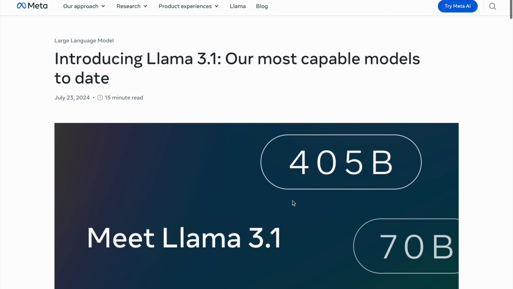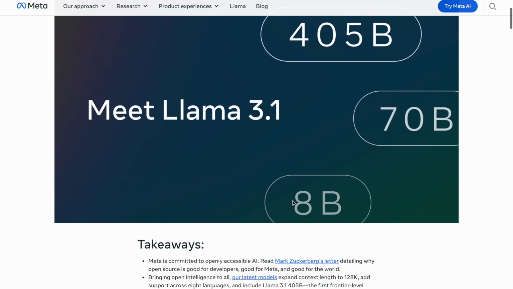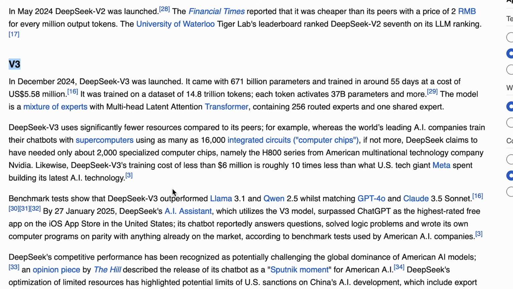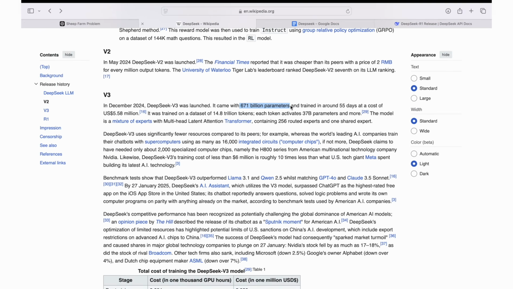AI model is like the brain of the AI, and the larger the set of rules it has, the more intelligent it is. These are called the parameters the AI model is trained with. For example, the flagship model from Meta, called the Llama 405B, is created with 405 billion parameters, or say 405 billion rules. More rules, it requires a lot of computational power to create and use the model. The latest AI model from DeepSeek, called the V3, is trained with 671 billion parameters, making it much more powerful than, say, Llama from Meta.